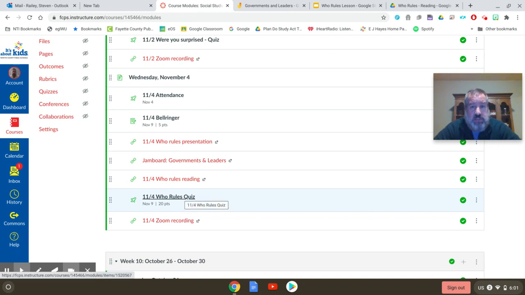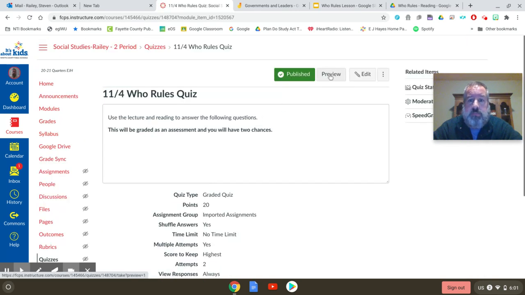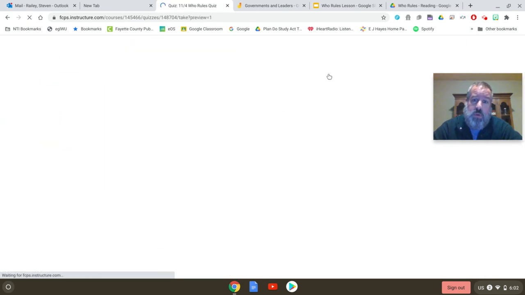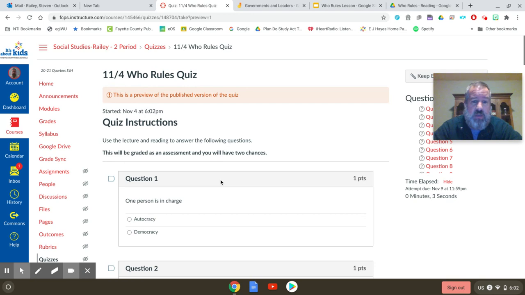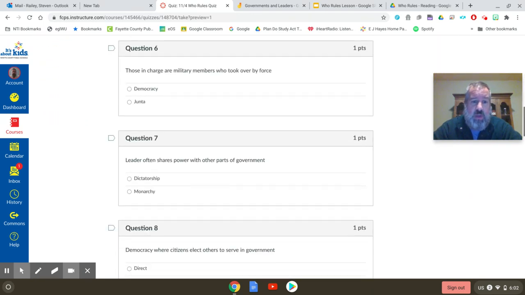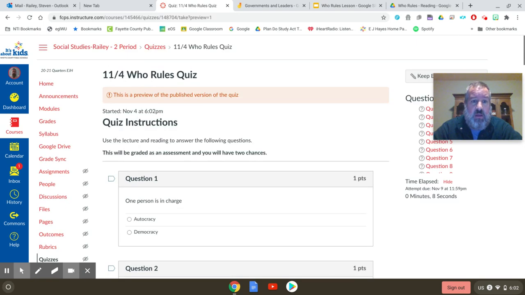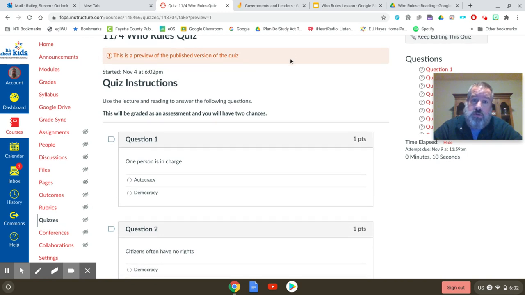It's a 20-point assessment. So you do need to go ahead and get this done and do it well. You can use your reading, okay? You can use your presentation to help you get the right answers on this. This was not meant to trick you. This was meant for you just to test your knowledge of your reading. So make sure you use your reading. Make sure you use your presentation to do the best job you can. So you just click on the quiz and it'll pull it up and you just preview the quiz. Or actually for you guys, you will take the quiz and you can see it's just 2 answers each time and you're just identifying and finding the right answer. Use your reading to do that.